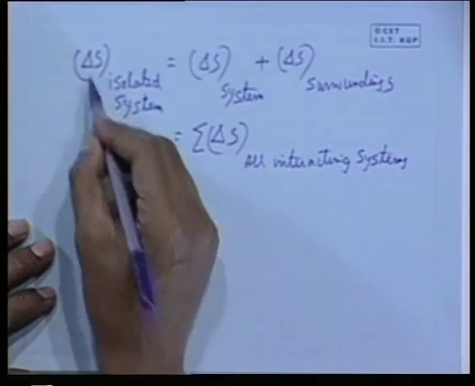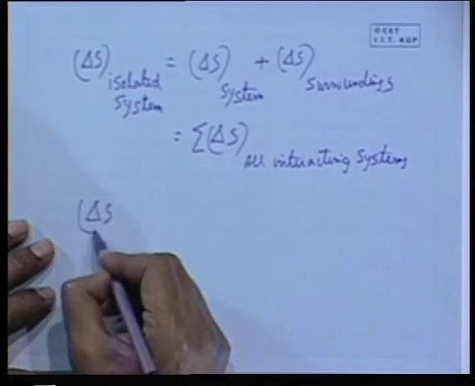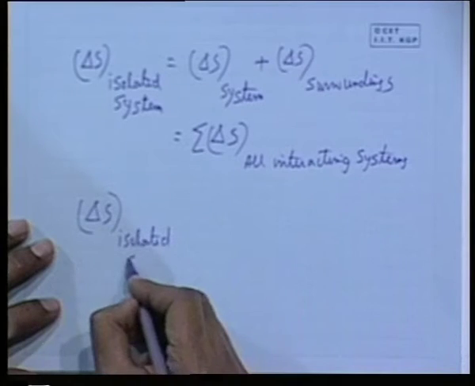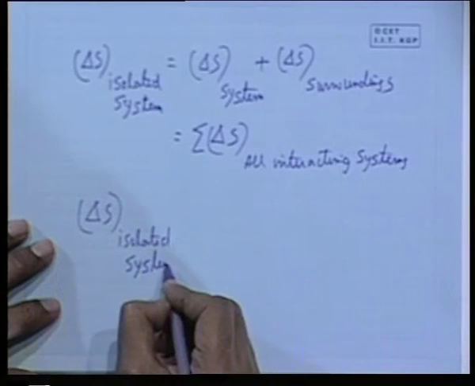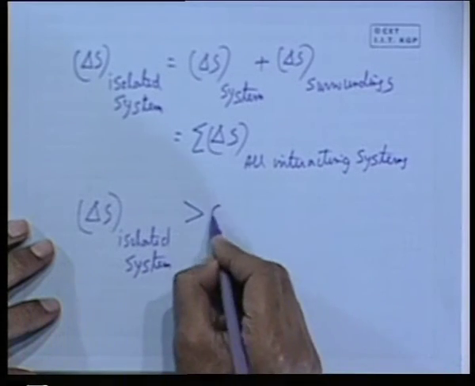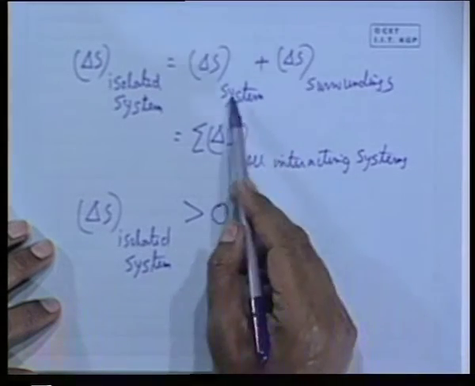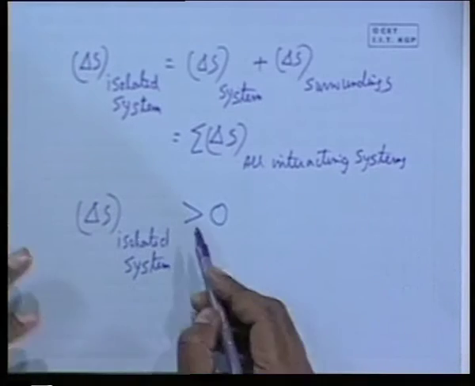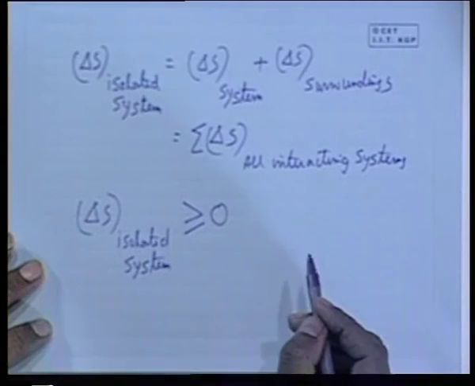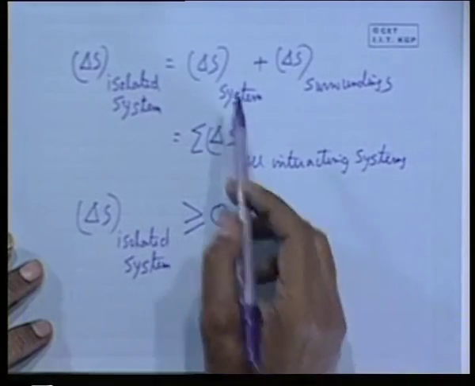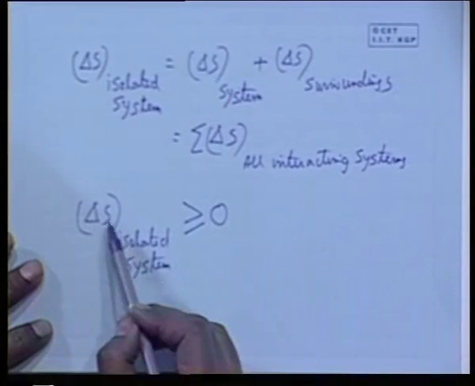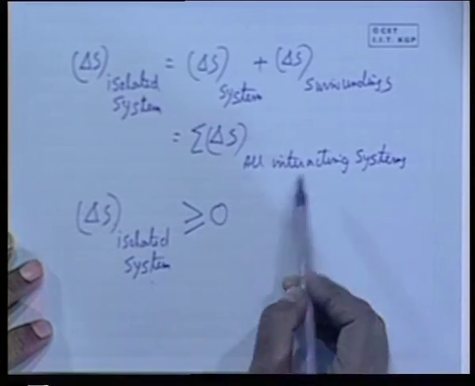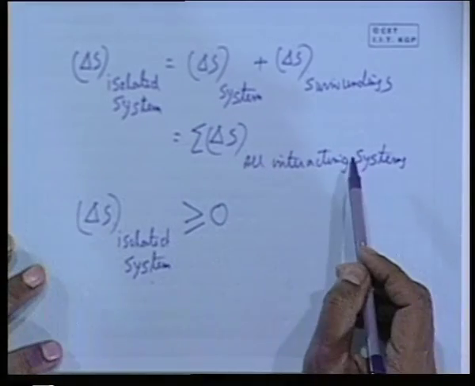By this concept, delta S of an isolated system should be greater than or equal to 0 depending upon whether the interactions between the system and surroundings, or all interacting systems, are irreversible or not. If the interactions are irreversible, delta S is greater than 0 for an isolated system, or delta S is equal to 0 if the interactions are reversible.